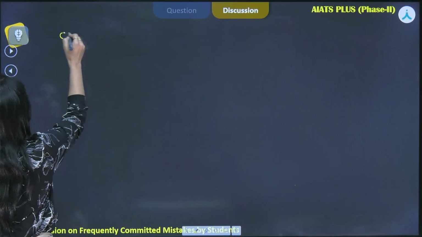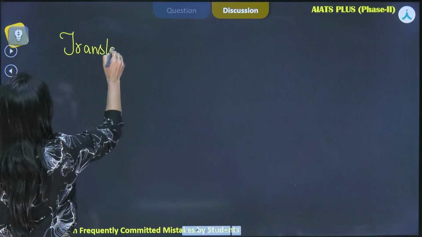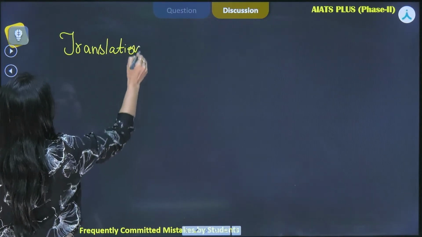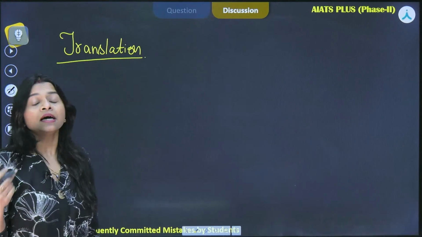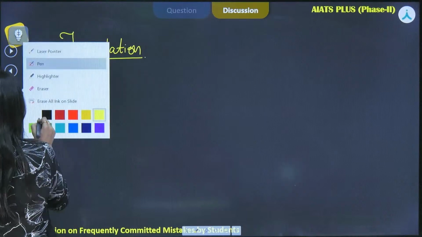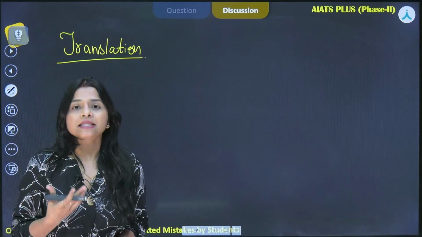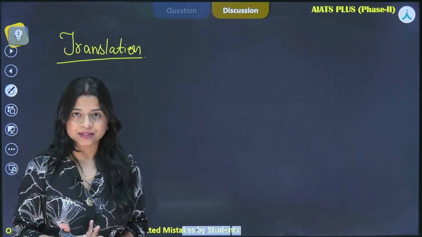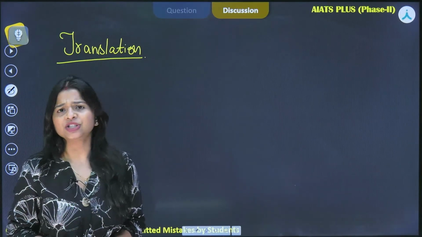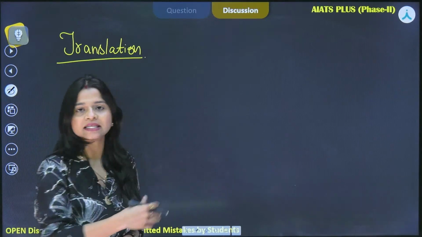What do we understand by the process of translation? What exactly happens in this process? Basically, protein formation is taking place from RNA to proteins, that is translation.